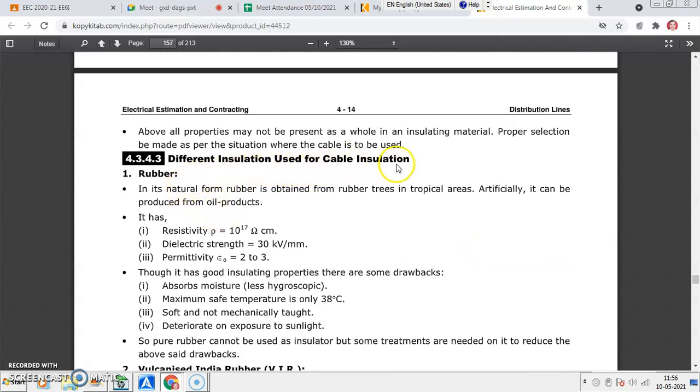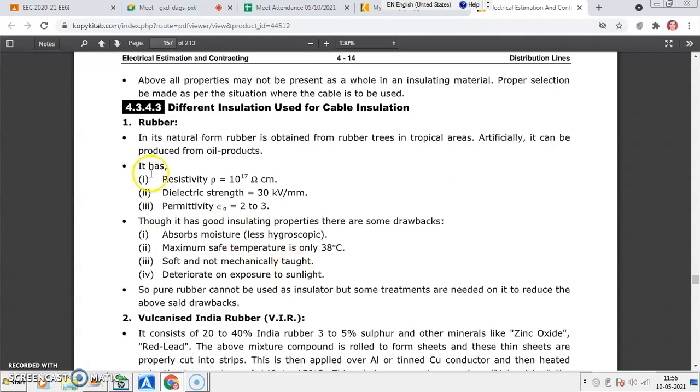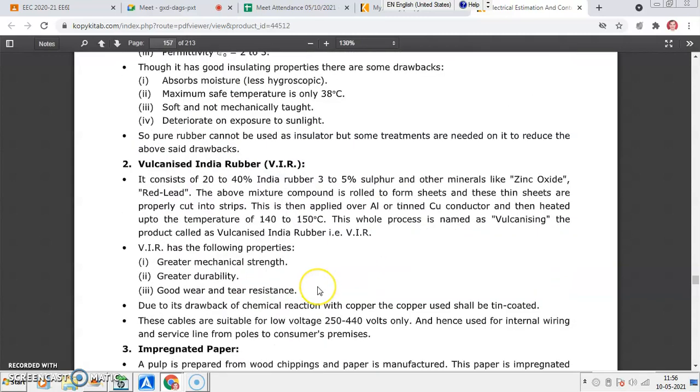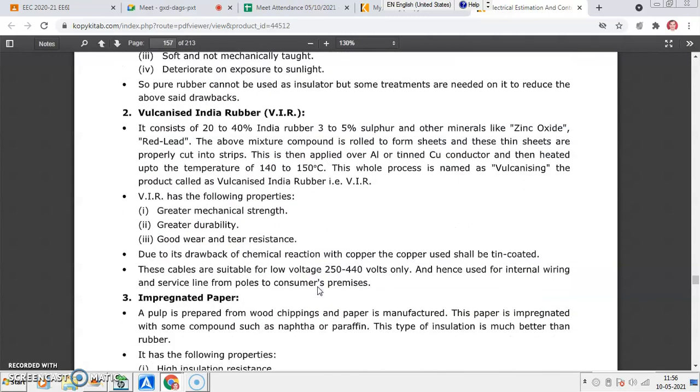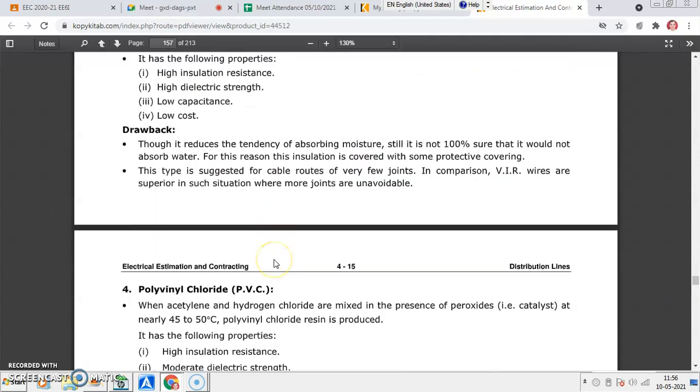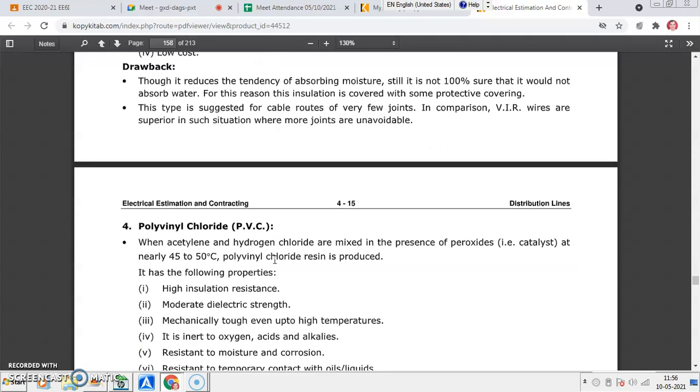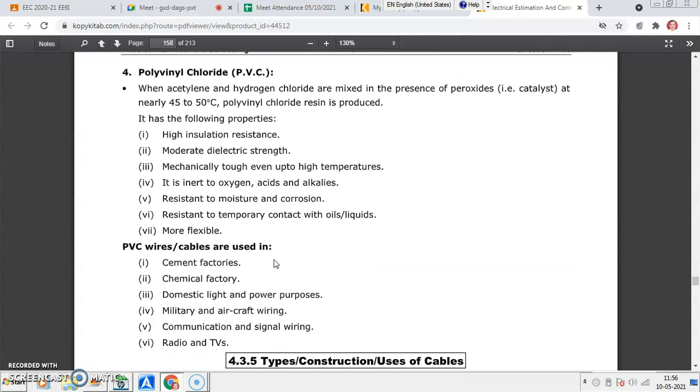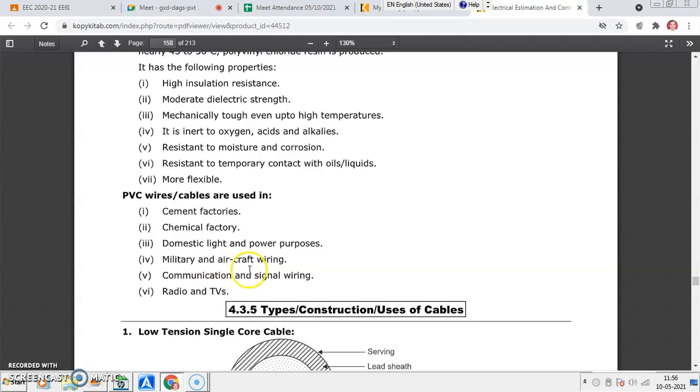Different insulations used for cable: rubber, with its basic characteristics given. Vulcanized Indian rubber is also used for insulation. Impregnated paper is also used for insulation. So these are the properties of these materials. Then polyvinyl chloride, PVC cables, PVC wires. So these are the different types of insulators used for the cables. Properties you can see. Okay.